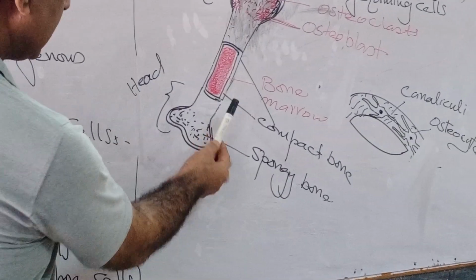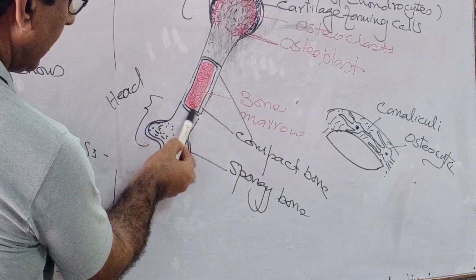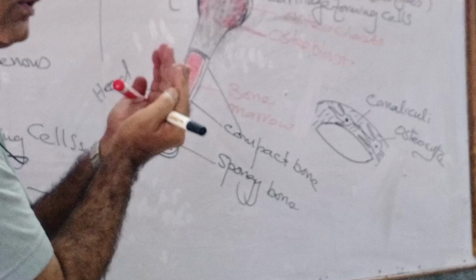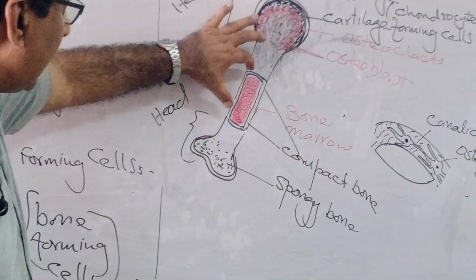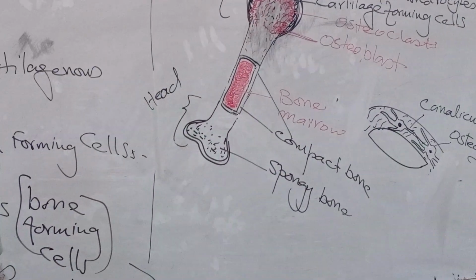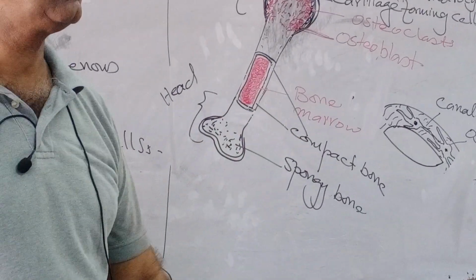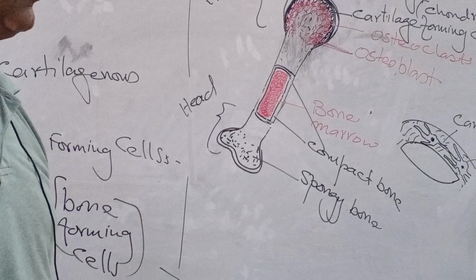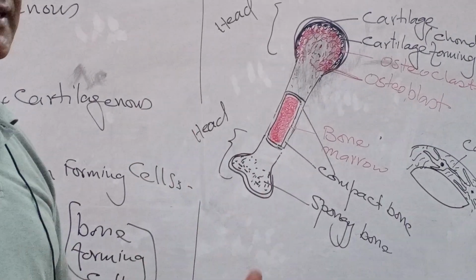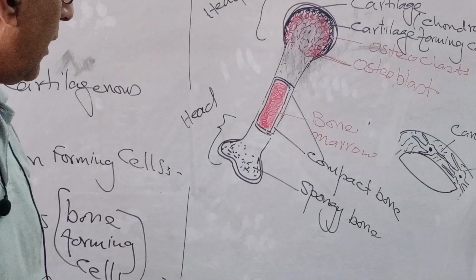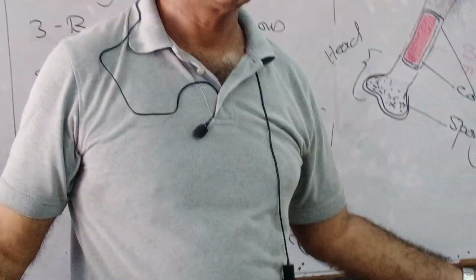And here is the compact bone. The compact bone has a hole inside, and that hole is filled with the bone marrow. You know, the bone marrow is that very part of your body which forms all the cells. Okay. And that's all.